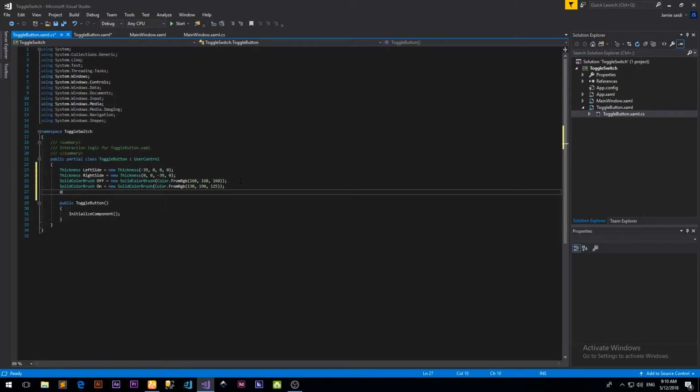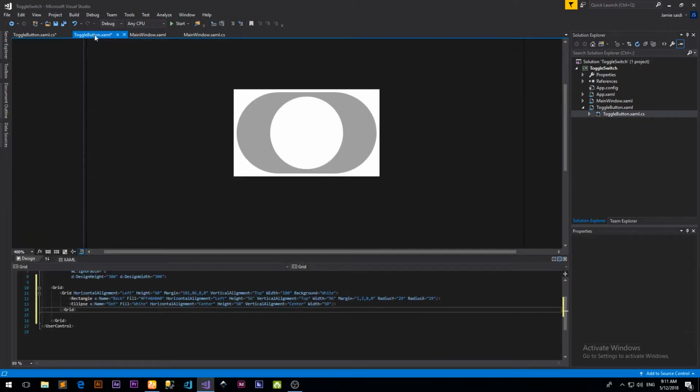So let's create one: private boolean, and let's give it the name toggled, with an initial state of false. So there we have it.